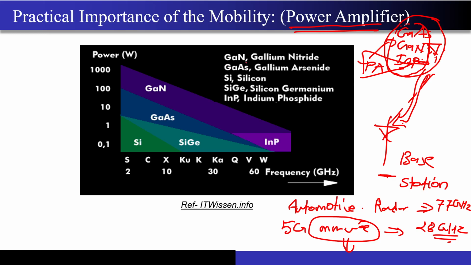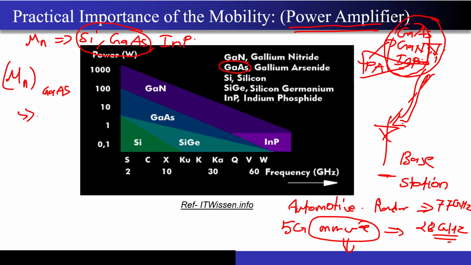Just go back to the lecture material and compare the mobility of electrons for silicon, gallium arsenide and indium phosphide. I am sure in the lecture material sir must have given you the mobility of silicon and gallium arsenide. You will observe that the mobility of the electron in gallium arsenide is much higher than in silicon. Now what I told you, mobility is nothing but the ease with which an electron can move in the semiconductor crystal.